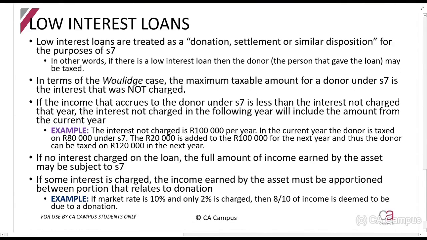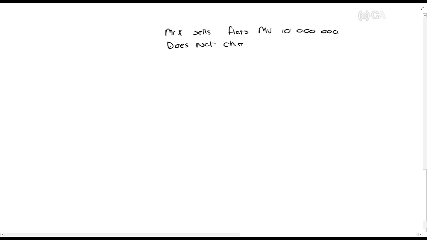Right, so this is basically what we discussed most of it over here, guys. I just want to quickly talk here. They say if the income that accrues to the donor is less than the interest not charged, it will be included in the amount of the following year. Alright, so let me explain to you quickly here. So let's say Mr. X sells flats, market value of 10 million rands, does not charge interest. So this is the same situation basically.